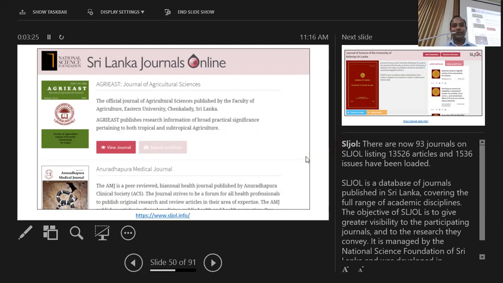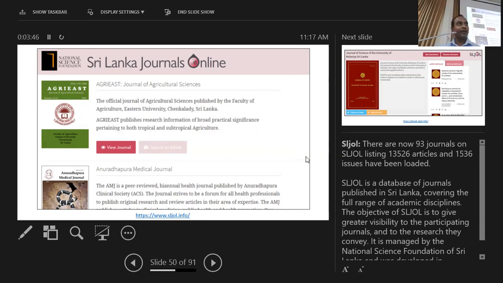So now there are 93 journals. Some of them continue both printed and online journals, but some of them have now shifted from printed to completely online, so that they have been able to save the printing cost as well, because this is a free service.